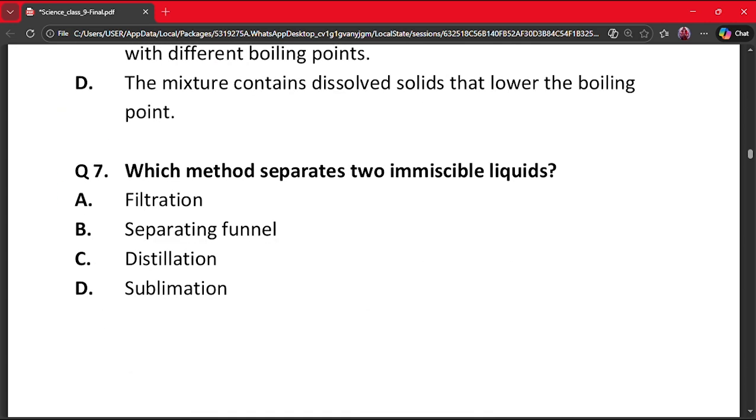Our next question is question number 7. Which method separates two immiscible liquids? A. Filtration. B. Separating funnel. C. Distillation. And D. Sublimation. The correct answer is option B, because two immiscible liquids like oil and water are separated using a separating funnel.